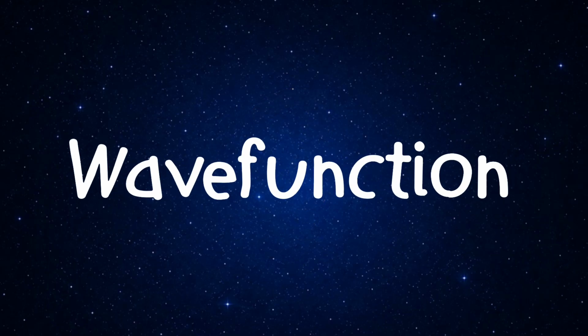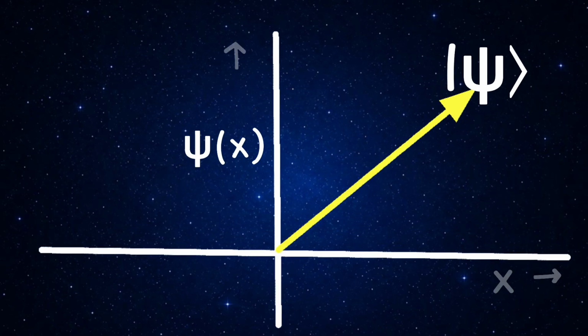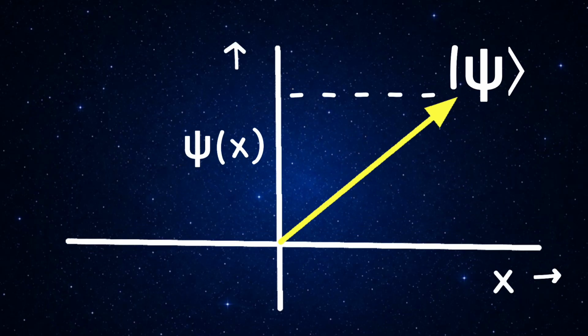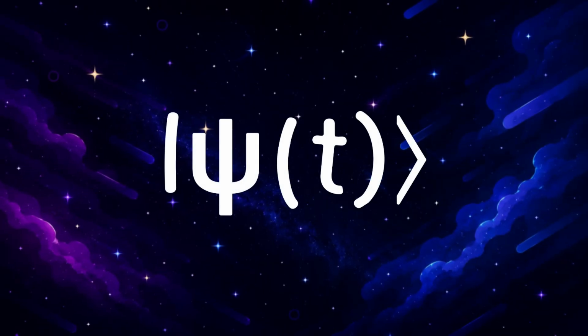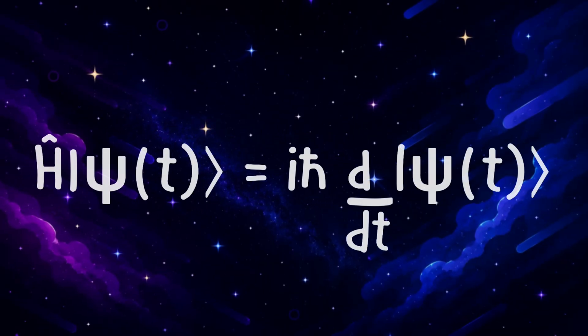So we mathematically represent it using something called a wave function, which is essentially the projection of the quantum state onto our position coordinate system. And all we truly know is how this state evolves with time, an evolution governed by the famous Schrödinger equation.